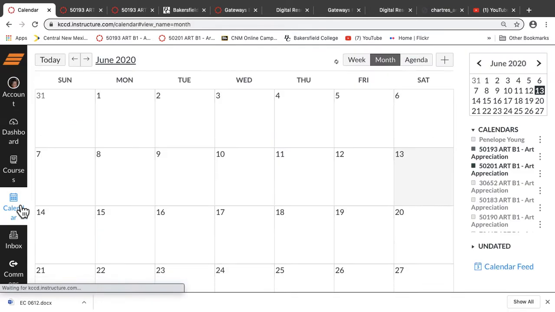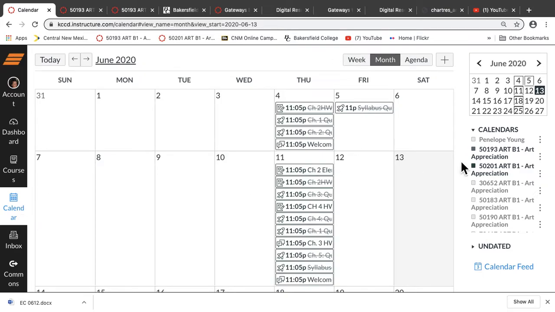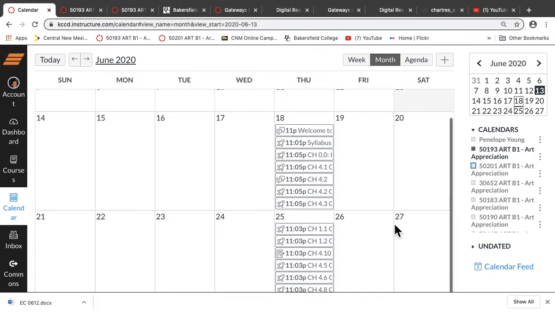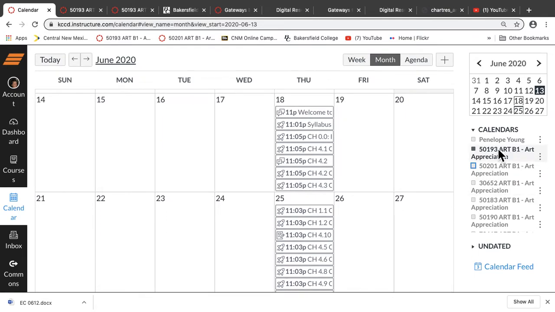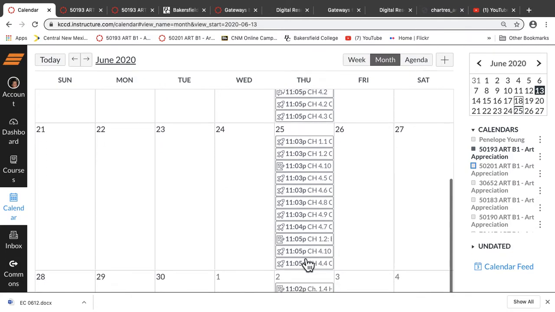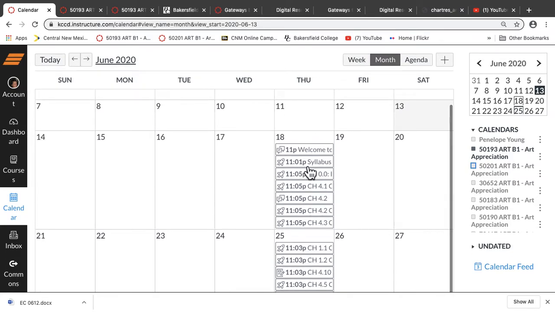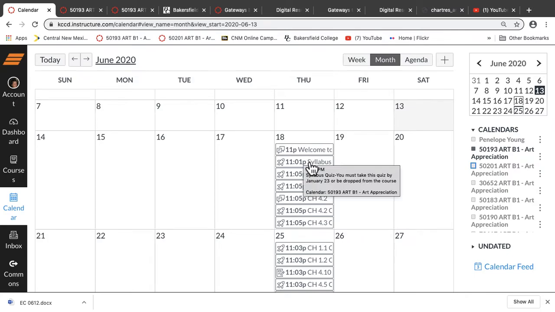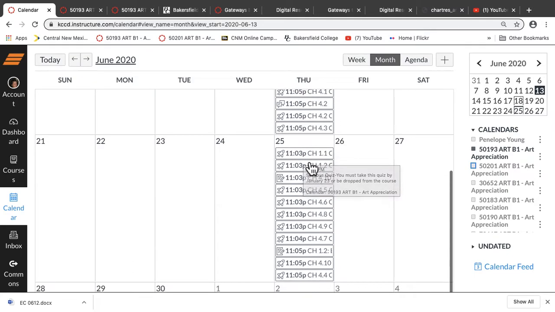The calendar, and this is going to look a little weird to you right now because I have my other class listed here. I'm going to take it off. But this gives you, for your class, all of the due dates here listed each Thursday at 11 p.m. Now, some of them have different times, but this is so that I can put them in order in the grade book. So really, our due date is firmly 11 p.m. on Thursdays, always, okay?